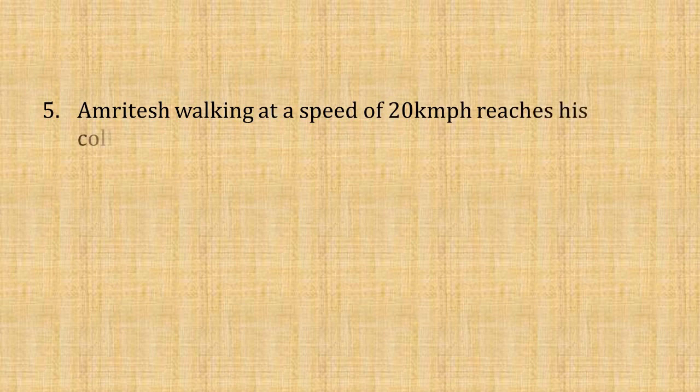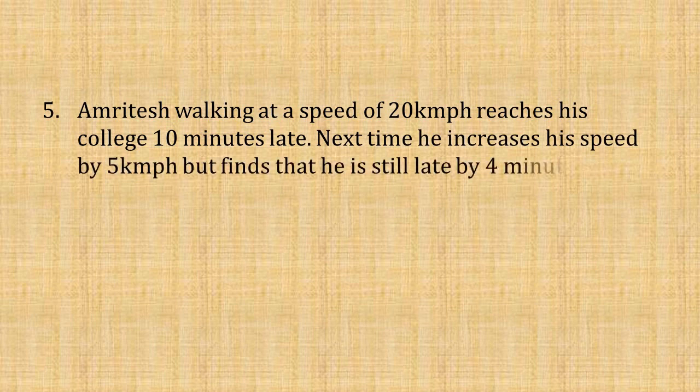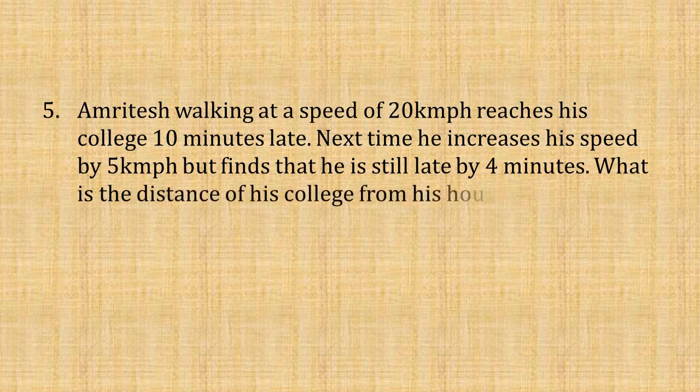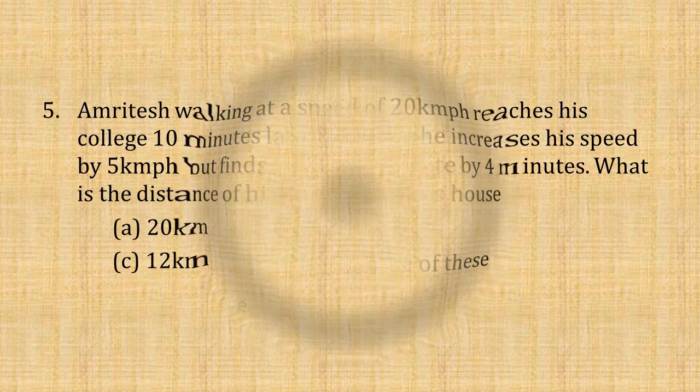Now let's move to the fifth question. Amritesh, walking at a speed of 20 km per hour, reaches his college 10 minutes late. Next time he increases his speed by 5 km per hour but finds that he is still late by 4 minutes. What is the distance of his college from his house? A 20 km, B 6 km, C 12 km, or option D none of these.